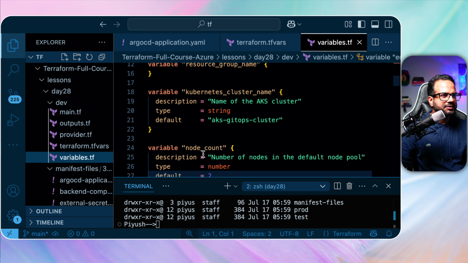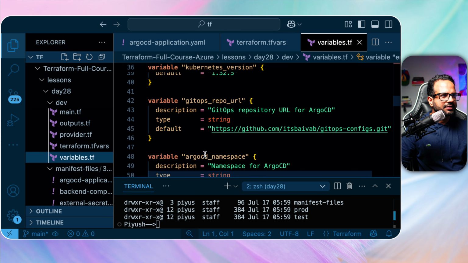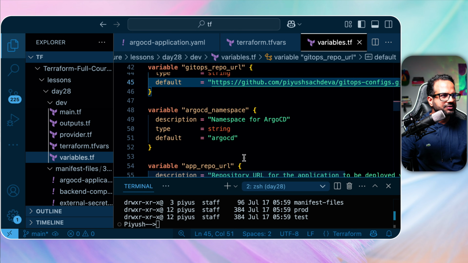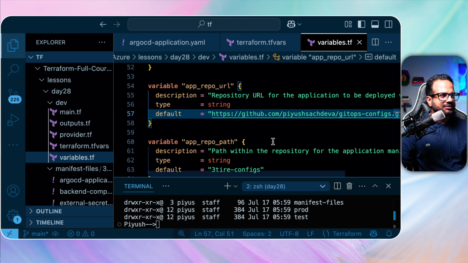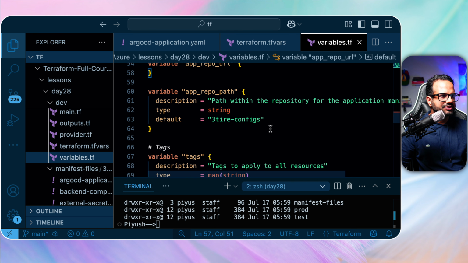Let's see in variables. Okay, let's make the changes over here. And I mean, these will be overridden by TFVars, but just in case I'm making the changes.